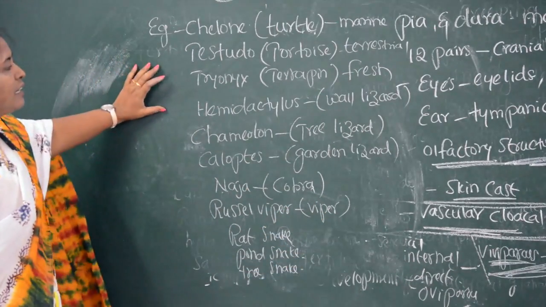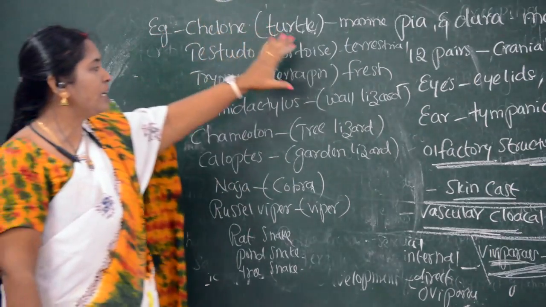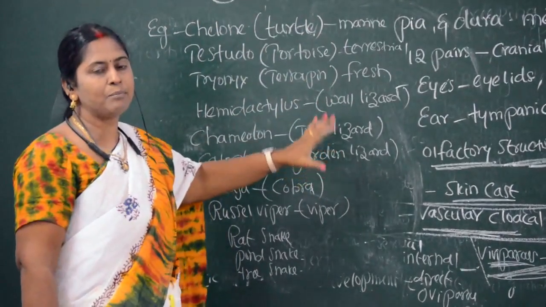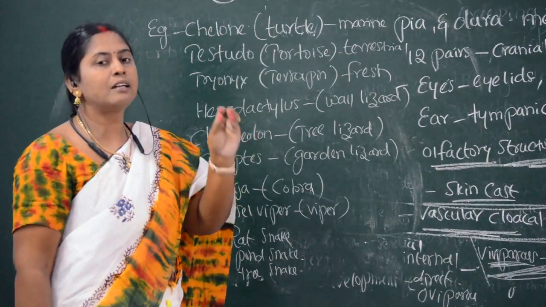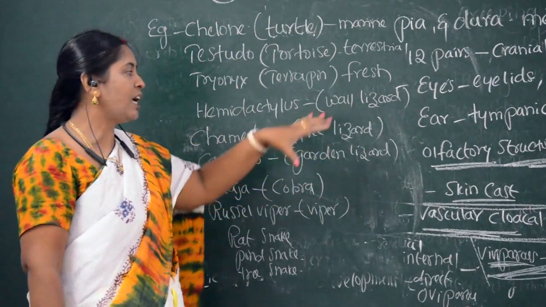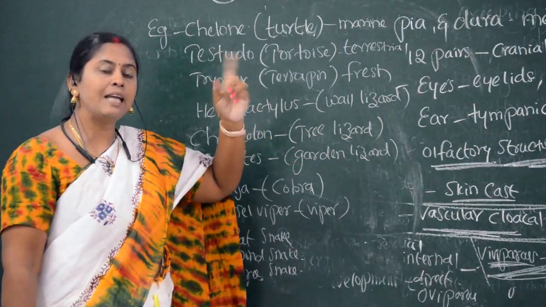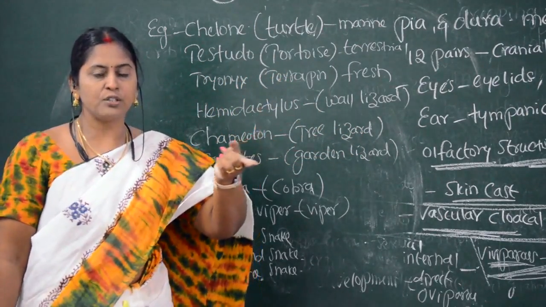So these are the general characters of Reptilia, and these examples come under extant species. Extant means the reptiles which are present on the land. But extinct reptiles are also there.